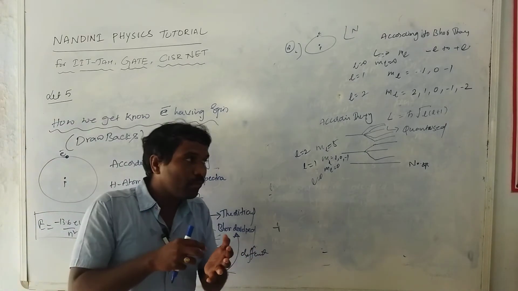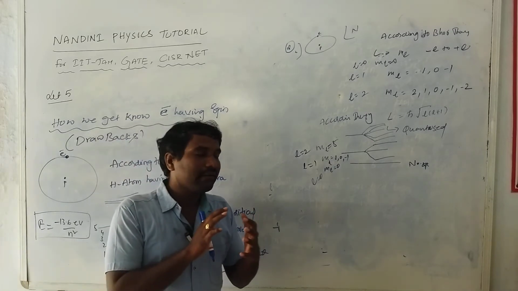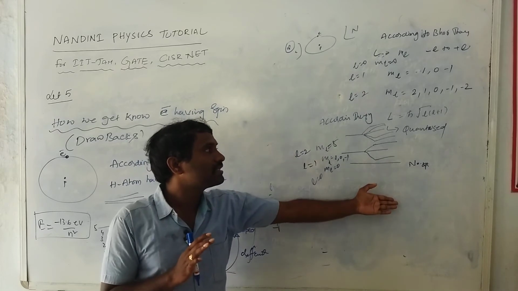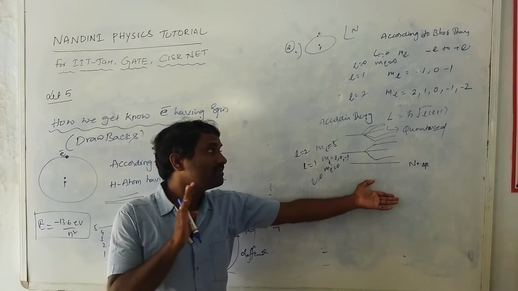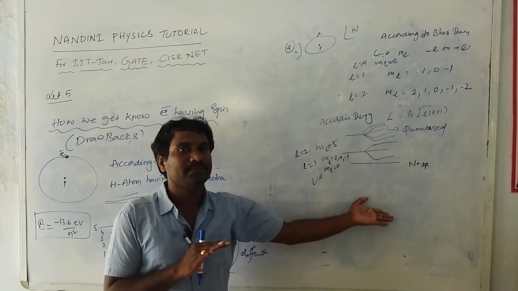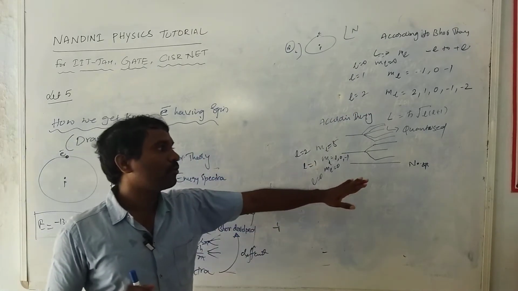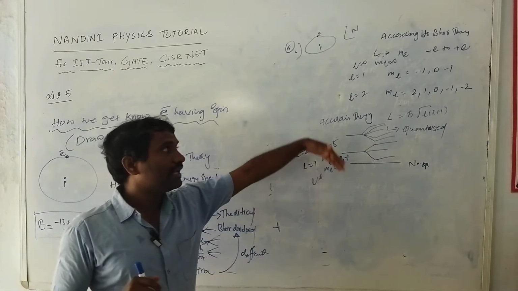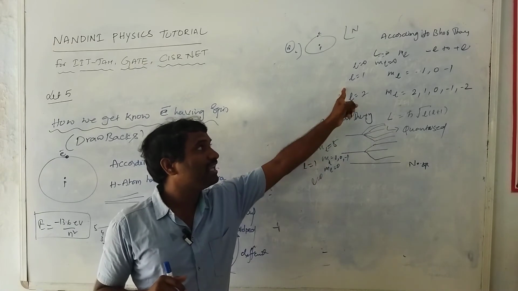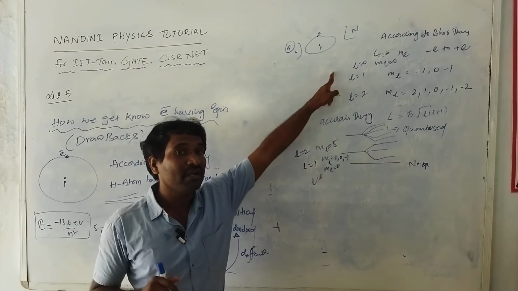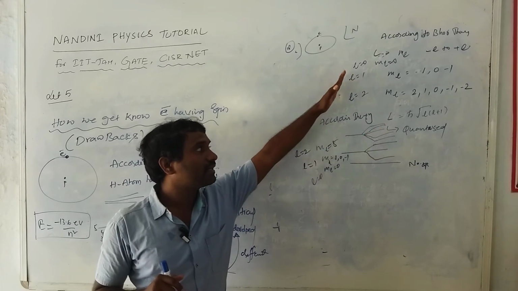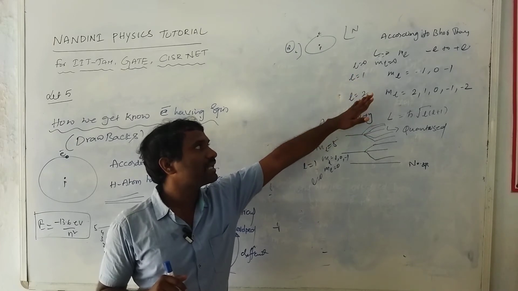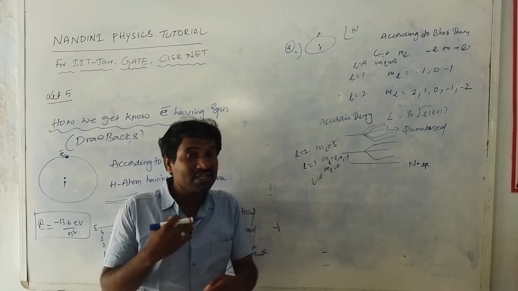Now that magnetic moment interacts with the external magnetic field. That is the reason why the lines split like that, which is nothing but spin orbit interaction. Bohr could not explain the concept of spin orbit interaction, and he also could not explain the Zeeman effect. The splitting of spectral lines in a magnetic field is nothing but the Zeeman effect. Bohr could not explain why the spectral lines split in a magnetic field.